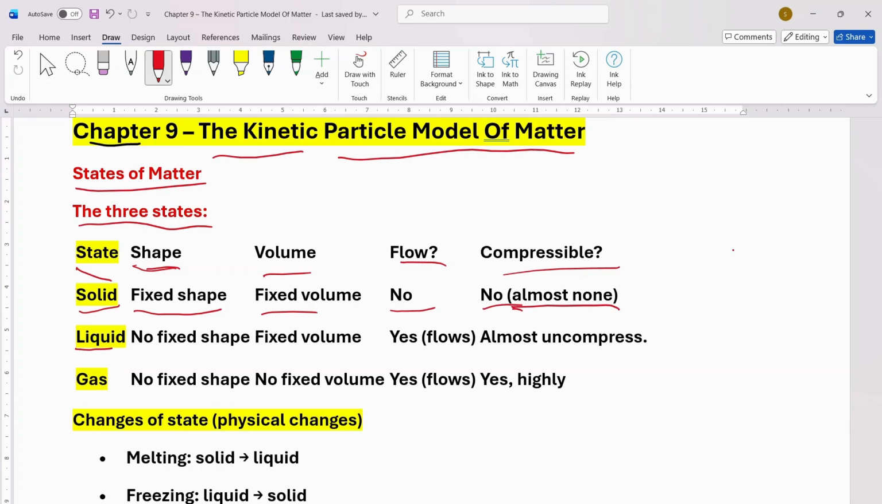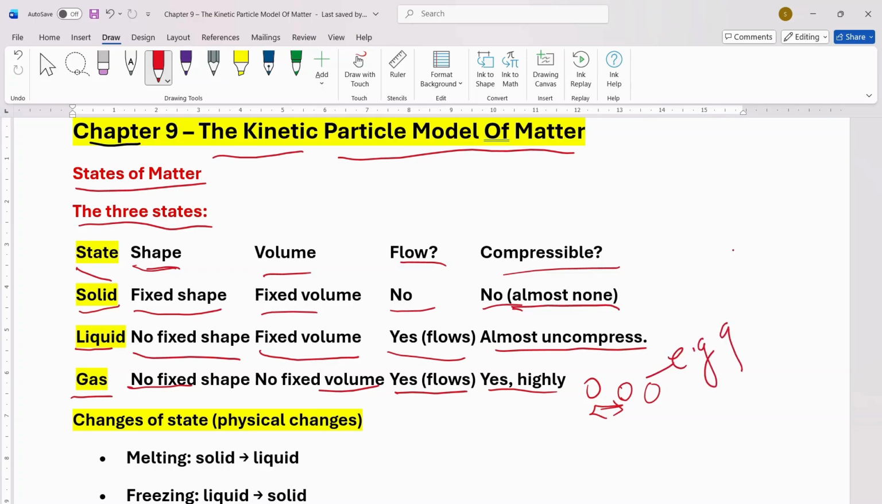In liquid state, the matter has no fixed shape, it has fixed volume, and yes, it does flow, and almost incompressible. In gaseous state, the matter has no fixed shape, no fixed volume. Yes, they do flow, and yes, they are highly compressible because they have larger space between their molecules. So they can be compressed. Example is gases.